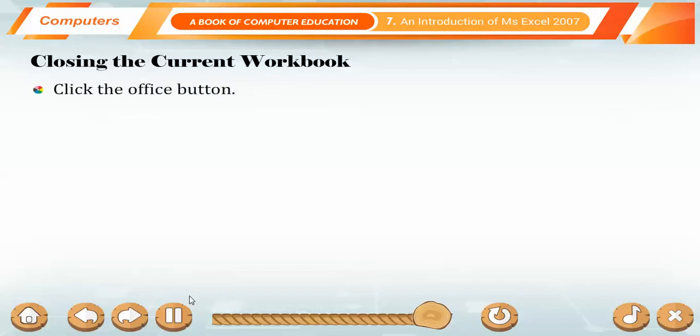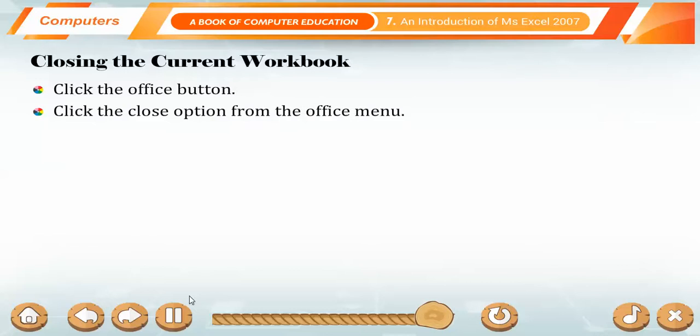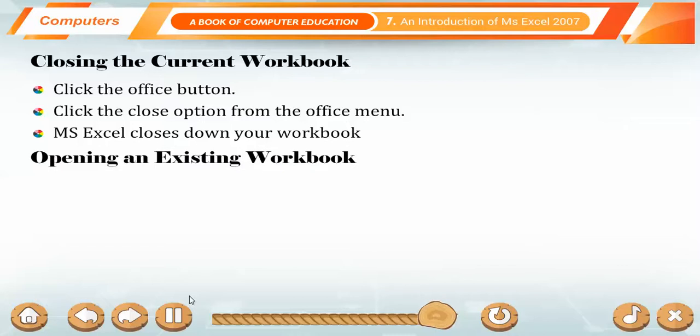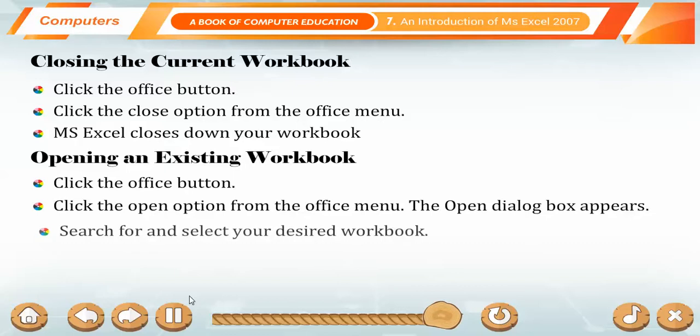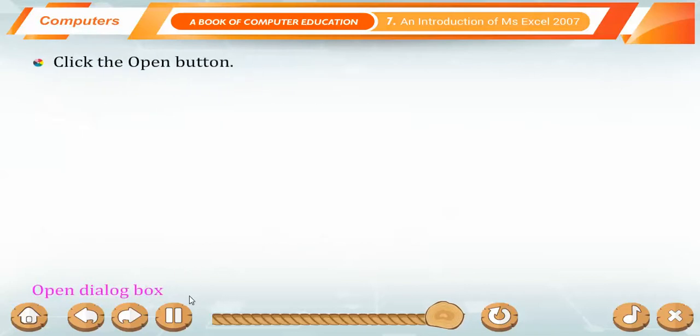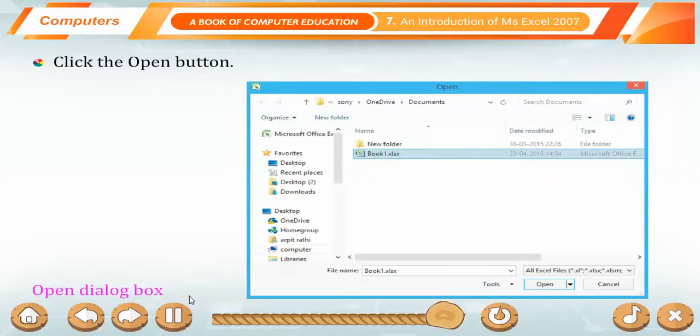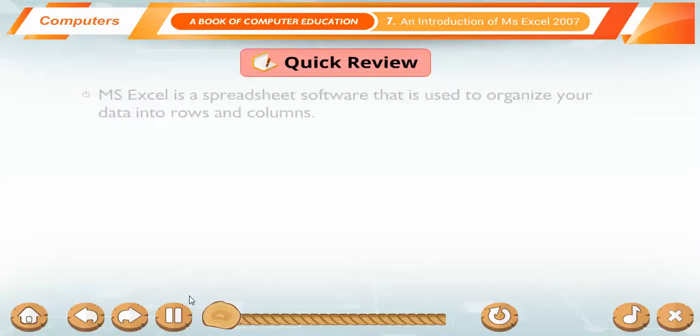Closing the current workbook. Click the Office button. Click the Close option from the Office menu. MS Excel closes down your workbook. Opening an existing workbook. Click the Office button. Click the Open option from the Office menu. The Open dialog box appears. Search for and select your desired workbook. Click the Open button.